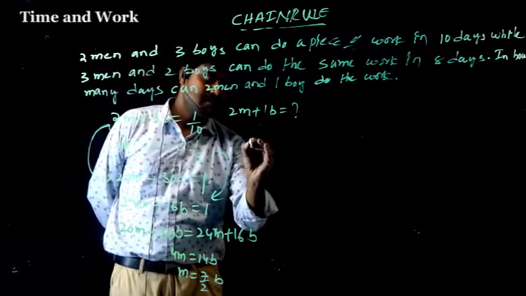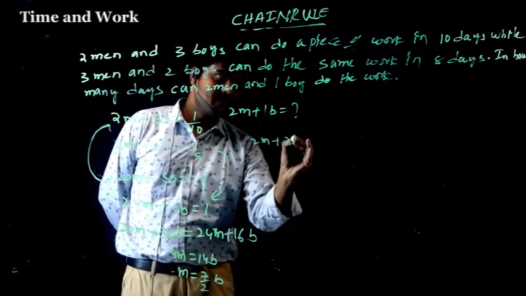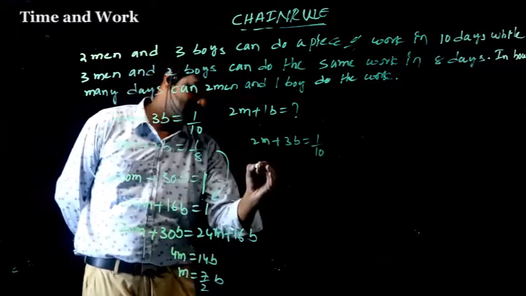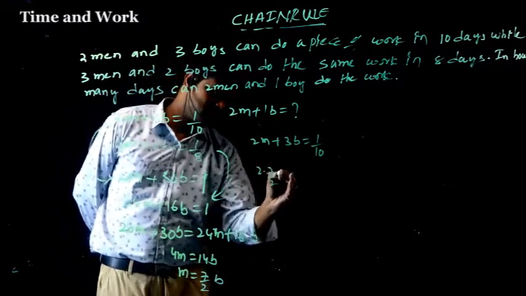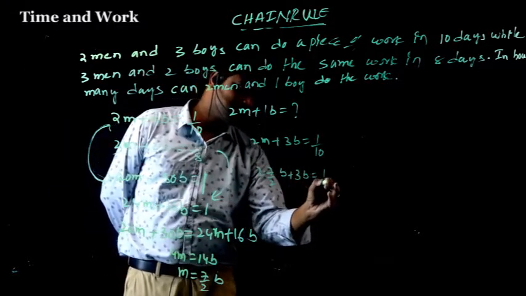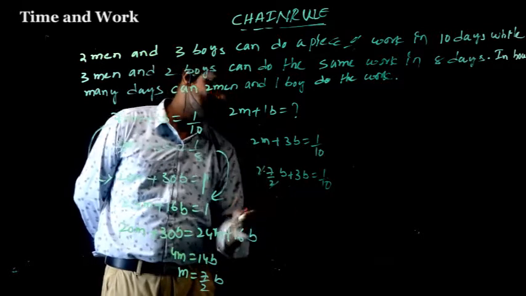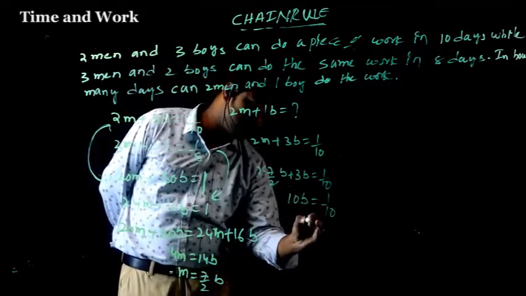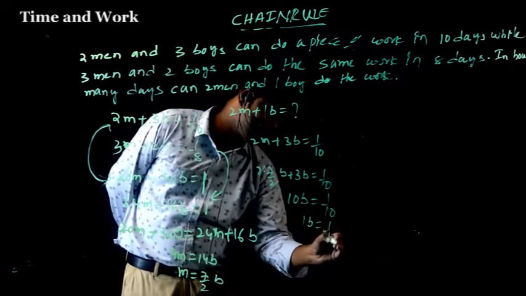So here 2 men plus 3 boys equal to 1 by 10. That's why, 2 into 7 by 2 boys plus 3 boys equal to 1 by 10. The 2s cancel, that is 10 boys equal to 1 by 10. So 1 boy equal to 1 by 100.